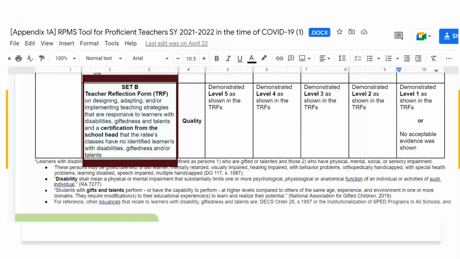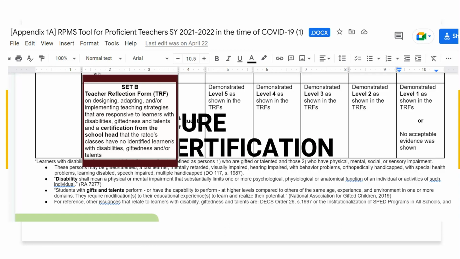However, it is highly possible that most of the teachers, especially in school year 2021-2022, might not have identified learners under indicators 8 and 9. As such, there is a greater need for the employment of the TRF as part of our IPCRF. So let's focus then on set B, the use of the TRF. Let's be familiar with this.